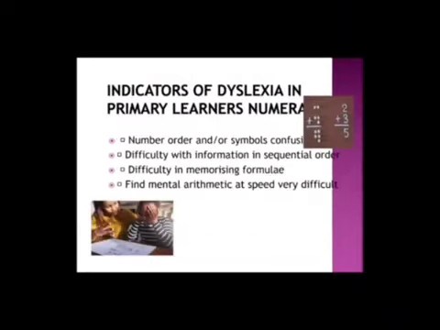Next, we are going to learn about the indicators of dyslexia in primary learners: numerals. How they deal with numerals. Children having dyslexia are always confused with numbers and directions. They fail to sequence numbers, memorize formulae, and have difficulty recognizing and understanding signs and symbols. So they fail to understand the directions, which way they have to go. These are some of the difficulties faced by children having dyslexia.